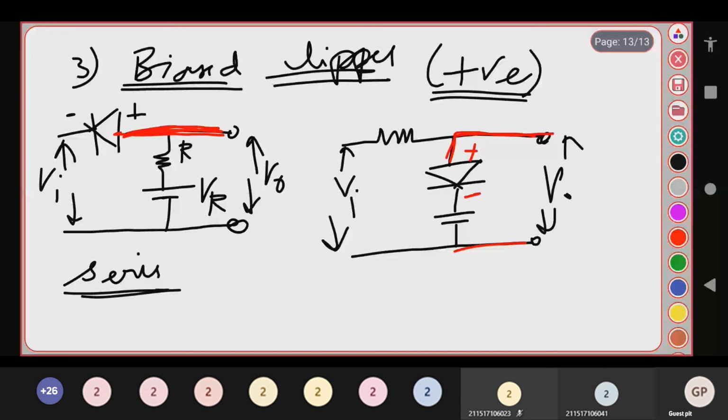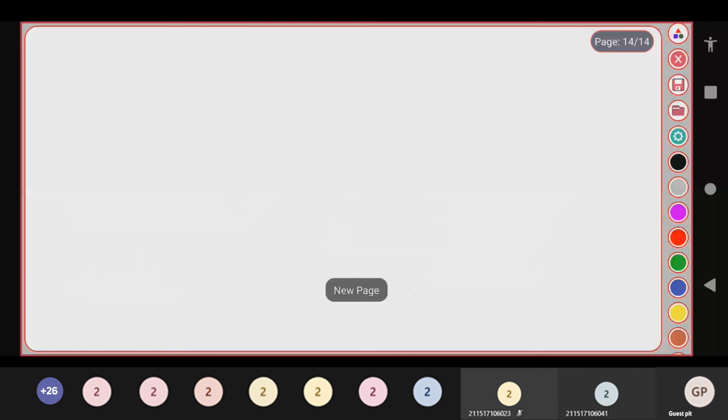Now, what is the main important concept in both the series and shunt? The important concept here is your biasing voltage VR. Now let me explain the biased clipper. How does it go?